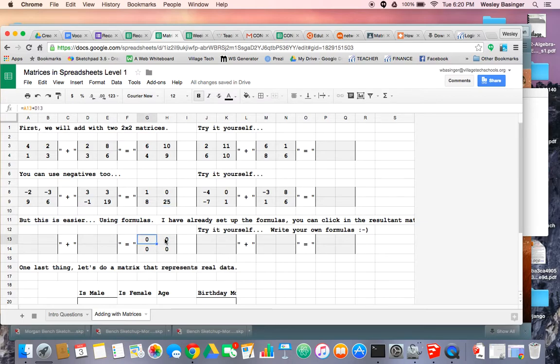So I've got formulas set up for this set of matrices. So this one is going to add this first entry together. This one is going to add this and this. This is going to add this and this. And this is going to add this and this.